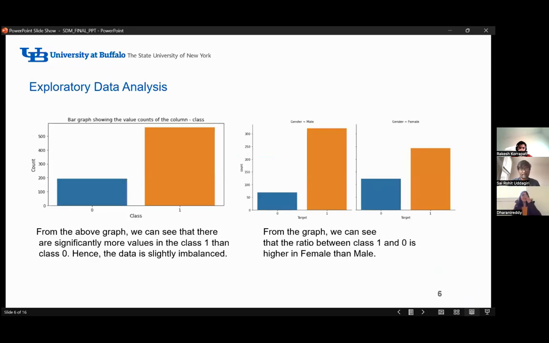Coming to exploratory data analysis, we perform EDA on this data set so that we can analyze the data. We analyze the data by performing EDA, we test hypotheses, we identify patterns, and we come to a conclusion based on the graphical representation. So we have generated two graphs. From the first graph, we can see that there are significantly more values in class 1 compared to class 0, which means we found that the data is imbalanced.